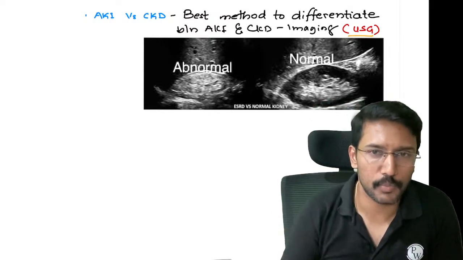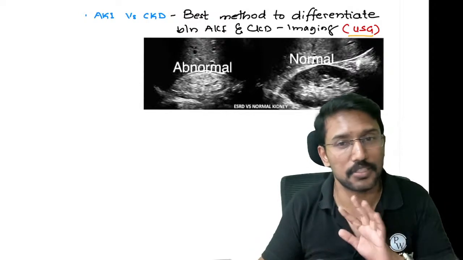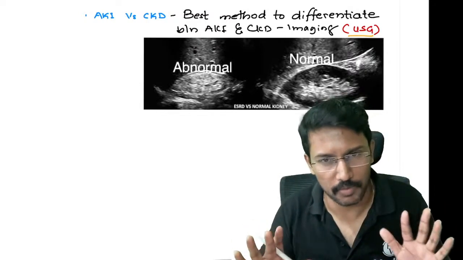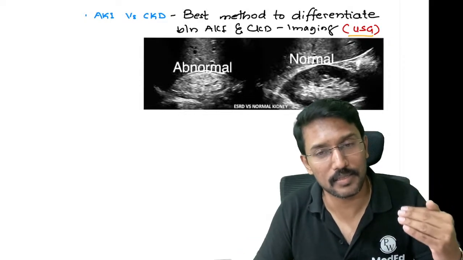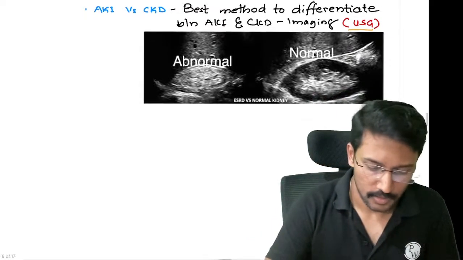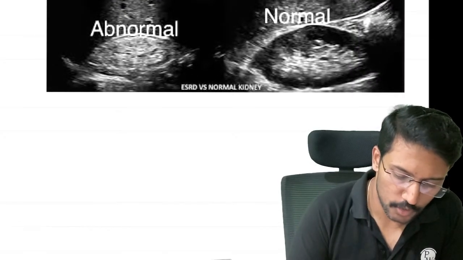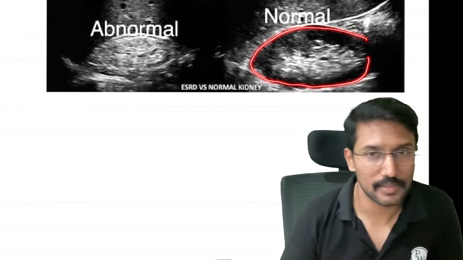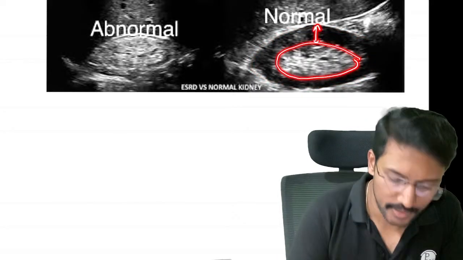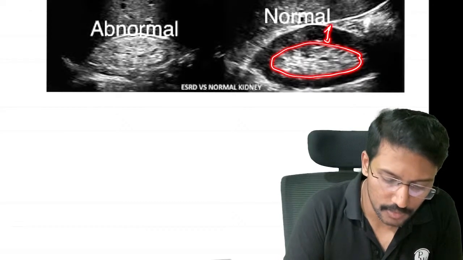How will ultrasound help us differentiate? In acute kidney injury, there are no structural changes in the kidney, right? In 2 days, 3 days, 4 days the shape and size of the kidney will not change. But in chronic kidney disease, structural changes will be visible in the kidney. So how does a normal kidney look? When you look at the kidney, you will notice that it has a medulla and a cortex, and we can clearly see the medulla differentiated from the cortex.